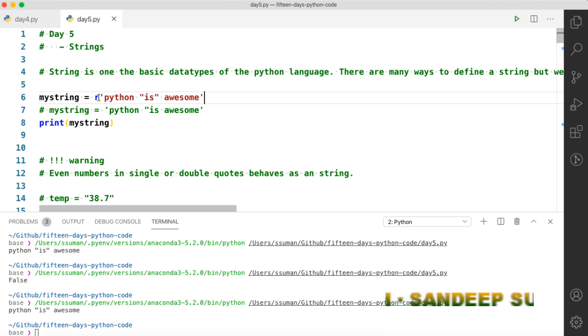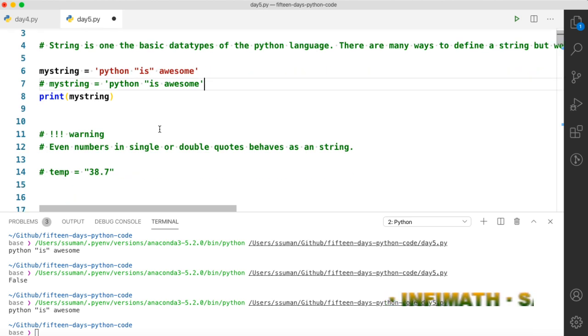R stands for raw string. So sometimes, if you have some error, you should try writing R in front of the string, and in this way you can get rid of the problem many times. So these are different methods to define a string.